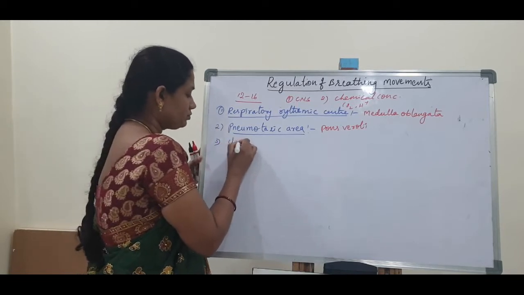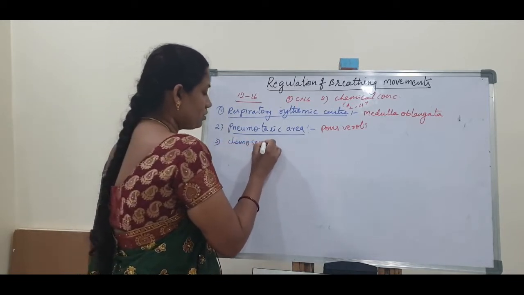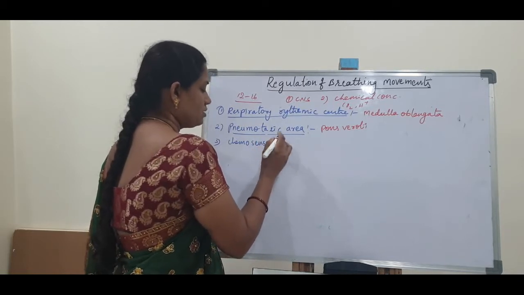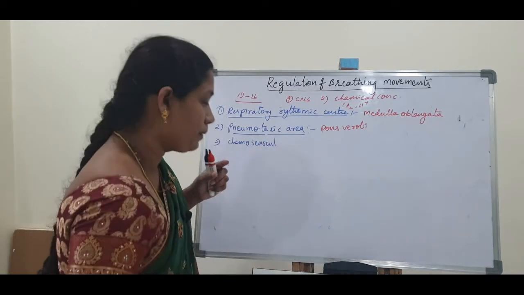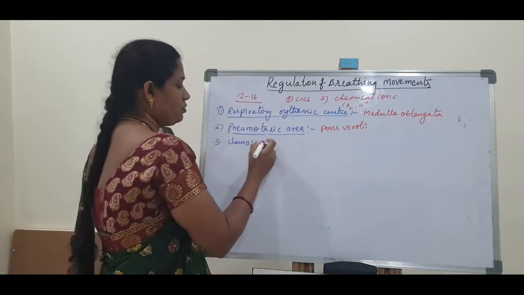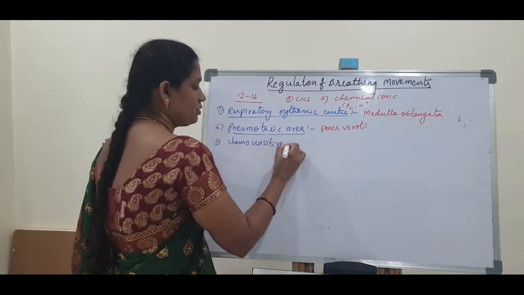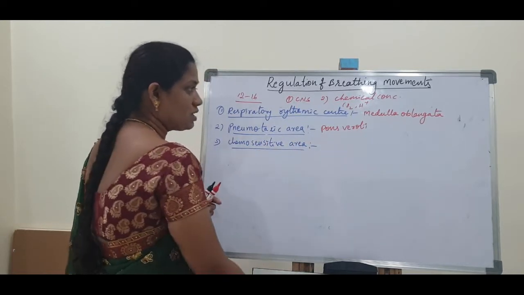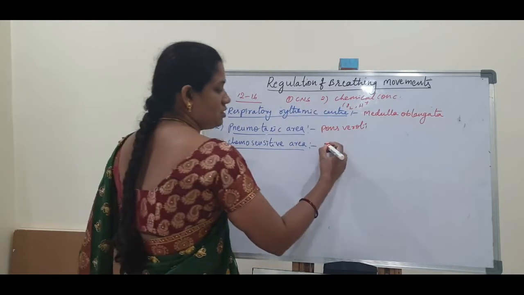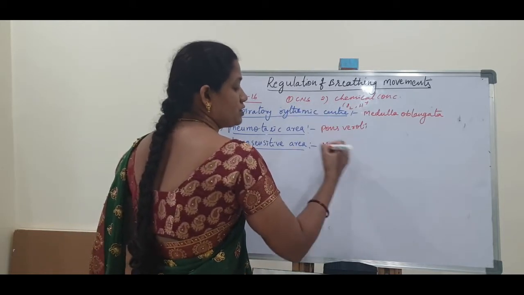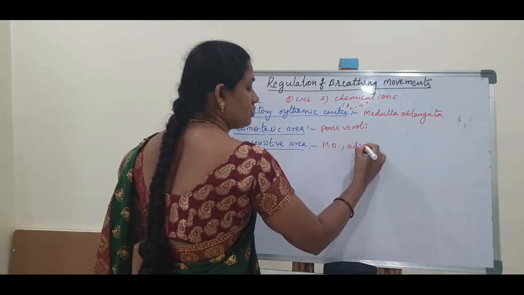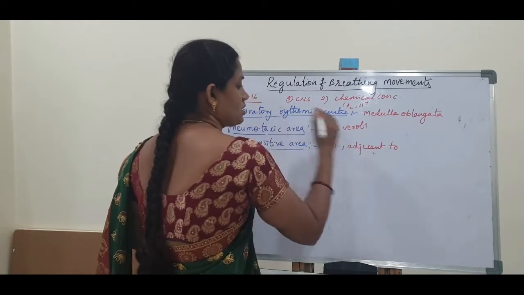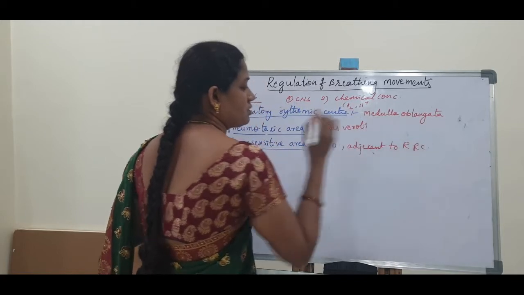Next, the chemosensitive area. This chemosensitive area is also present in the medulla oblongata, adjacent to the respiratory rhythmic center.